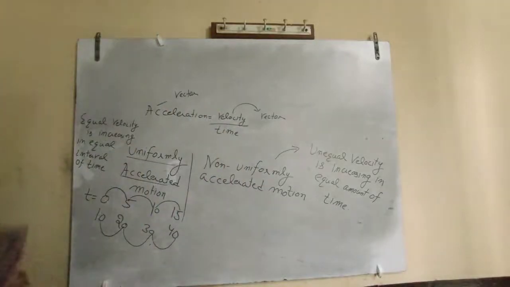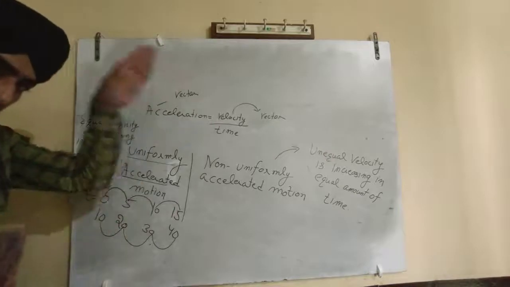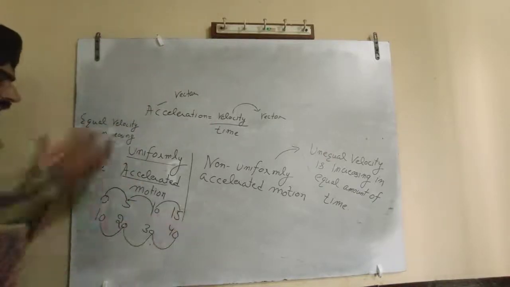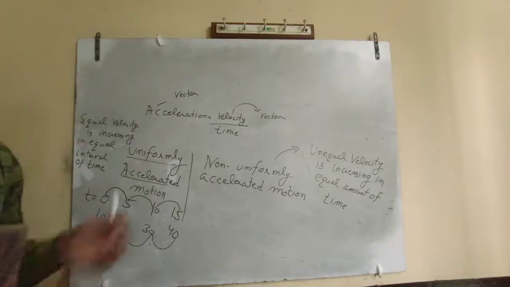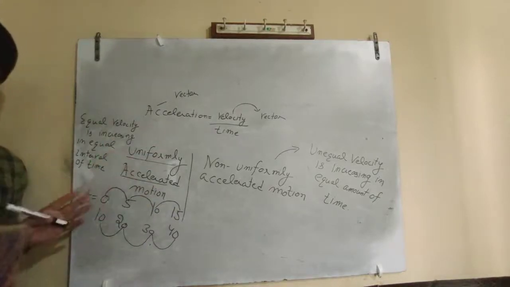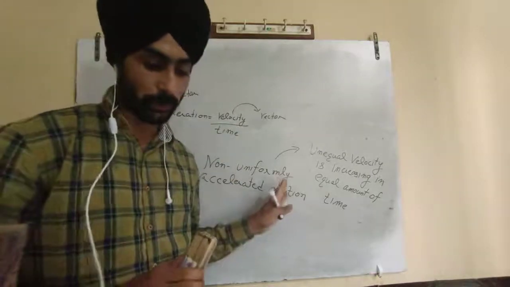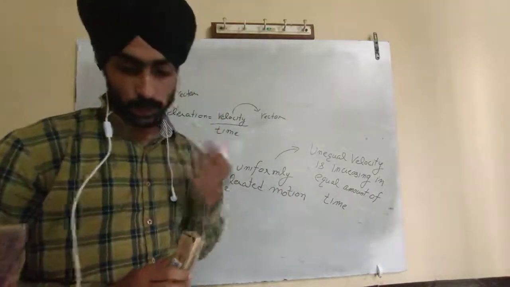And suppose the road is very clear and you are increasing your speed by this pattern, you are doing a uniformly accelerated motion. So this is the concept of acceleration. We are done with acceleration. It's the concept of uniformly accelerated motion. It's the concept of non-uniformly accelerated motion.